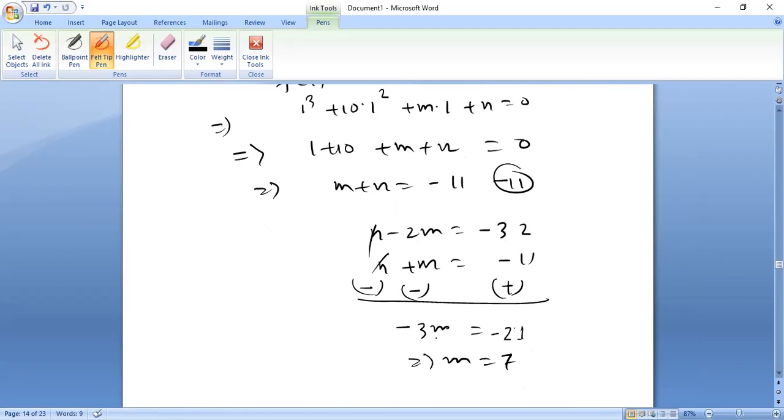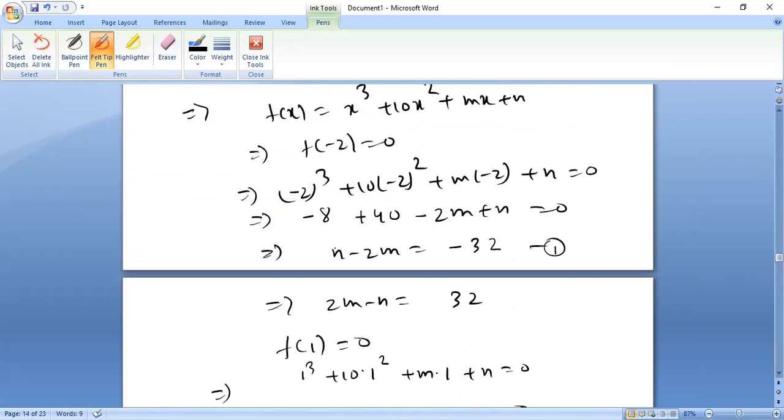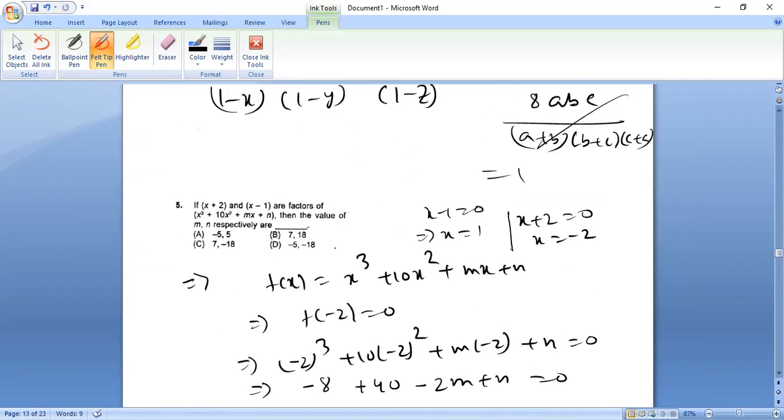If I put the value of m as 7 here, then minus 7. Therefore, n is equal to minus 18. So therefore m is equal to 7, n is equal to minus 18. This becomes the answer. So what's our right answer? Therefore, C is the right answer.